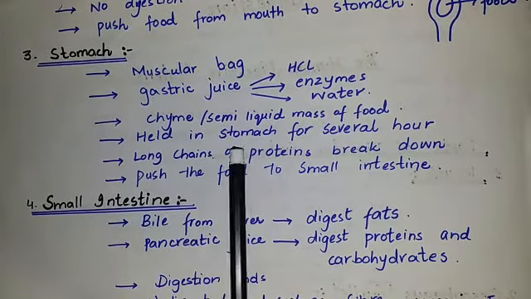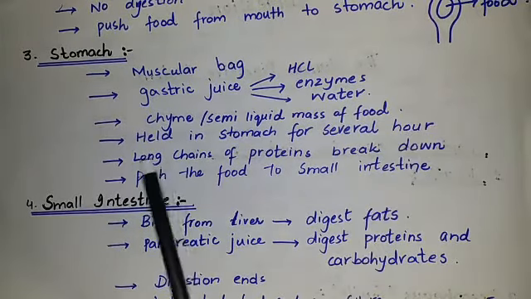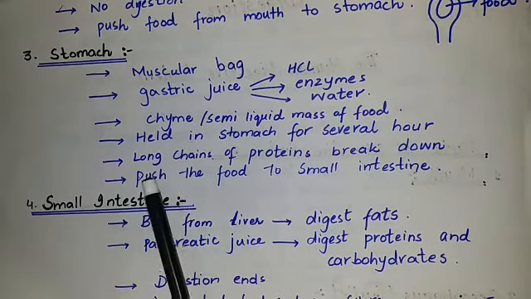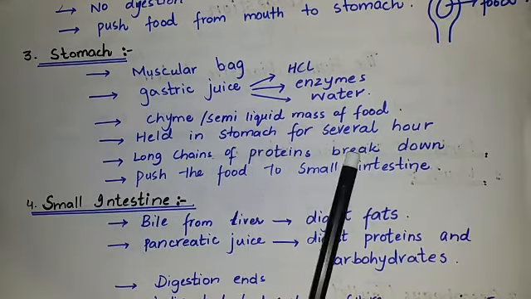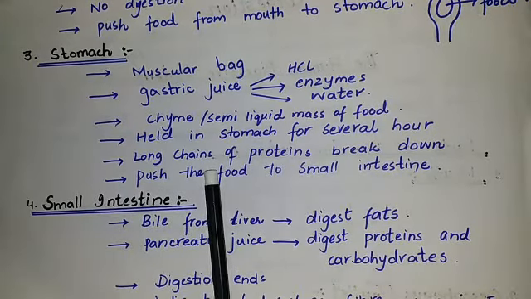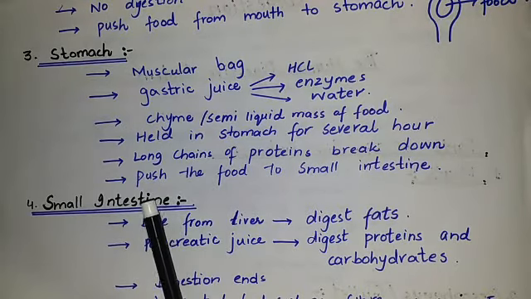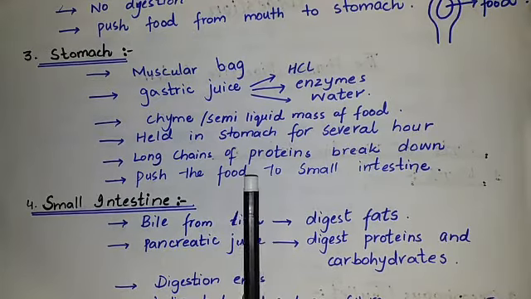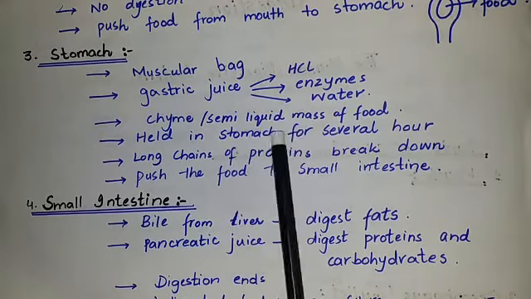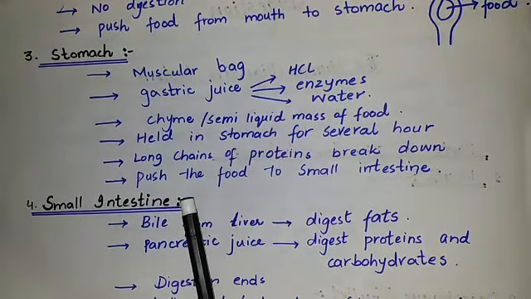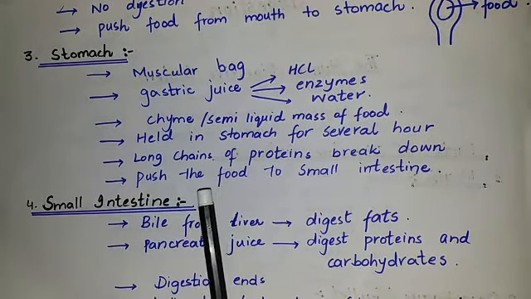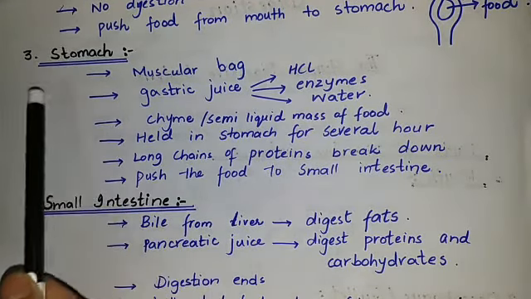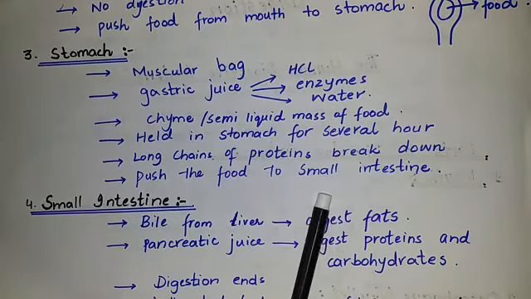The food may be held in the stomach for several hours. Long chains of protein molecules are broken down into shorter chains in the stomach. The acid in the stomach also kills the bacteria found in the food. When the food leaves the stomach, it has become a semi-liquid mass which is released in small amounts at different intervals of time into the small intestine.